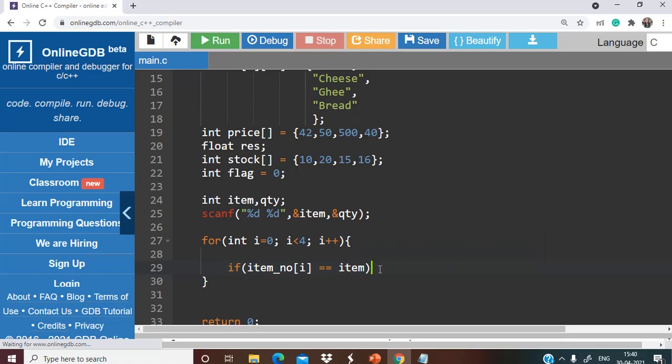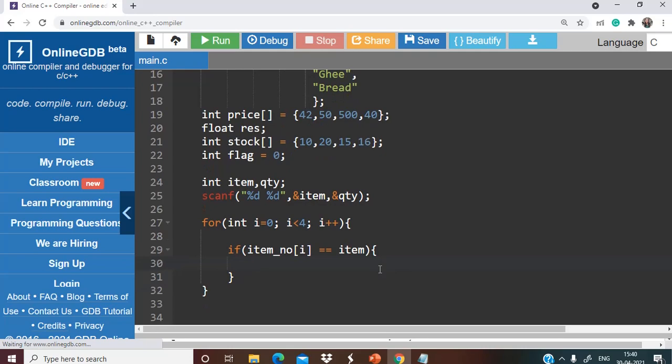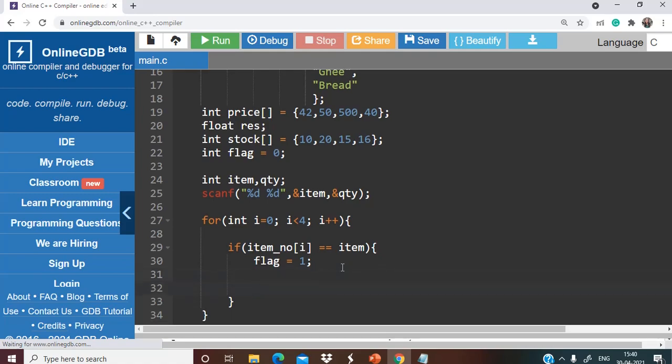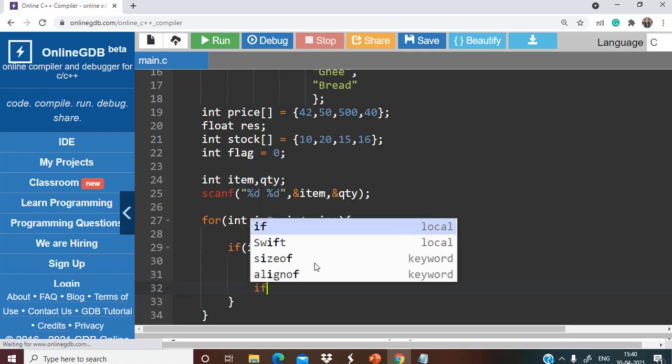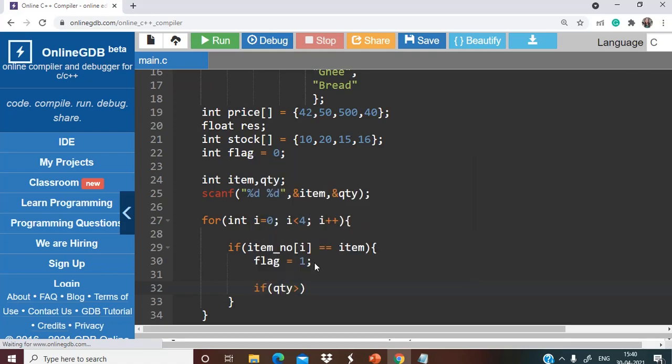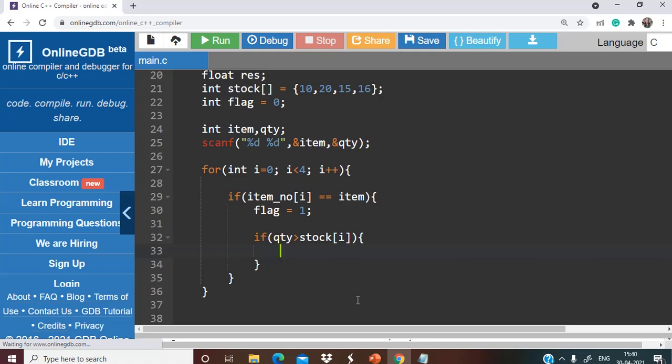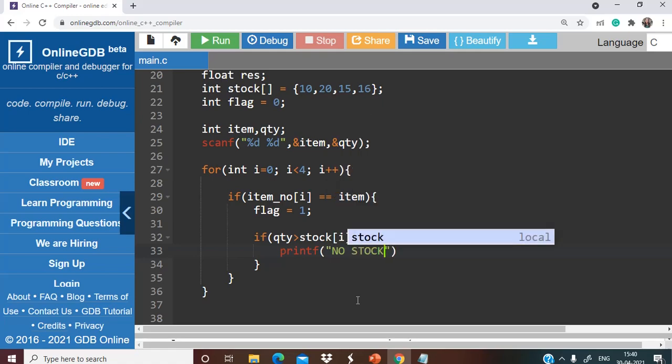If that is the case, here also we have to check for two conditions. First of all, we'll be updating the value of flag as 1, which means that particular item number is found. Also we have to check whether the stock is available or not, whether we can satisfy the quantity the user is looking for. So if quantity is greater than the stock available for that ith element, it means we cannot satisfy the user requirement. In that case we simply print no stock, right?